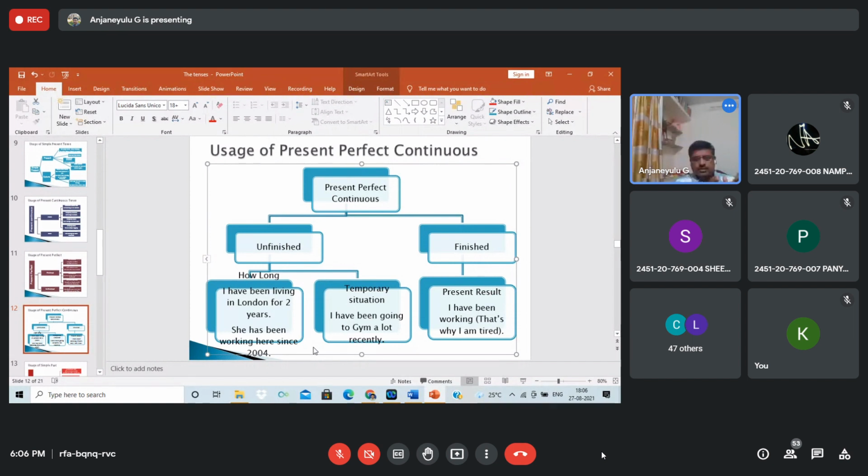For is a period of time. Since is a particular point of time. Suppose if I say I have been teaching in MVS engineering college since 2010, it means from that particular year it has been continuing. If I say I have been teaching in MVS engineering college for 11 years, both meanings are the same, but I am giving a specific sense when you use them.